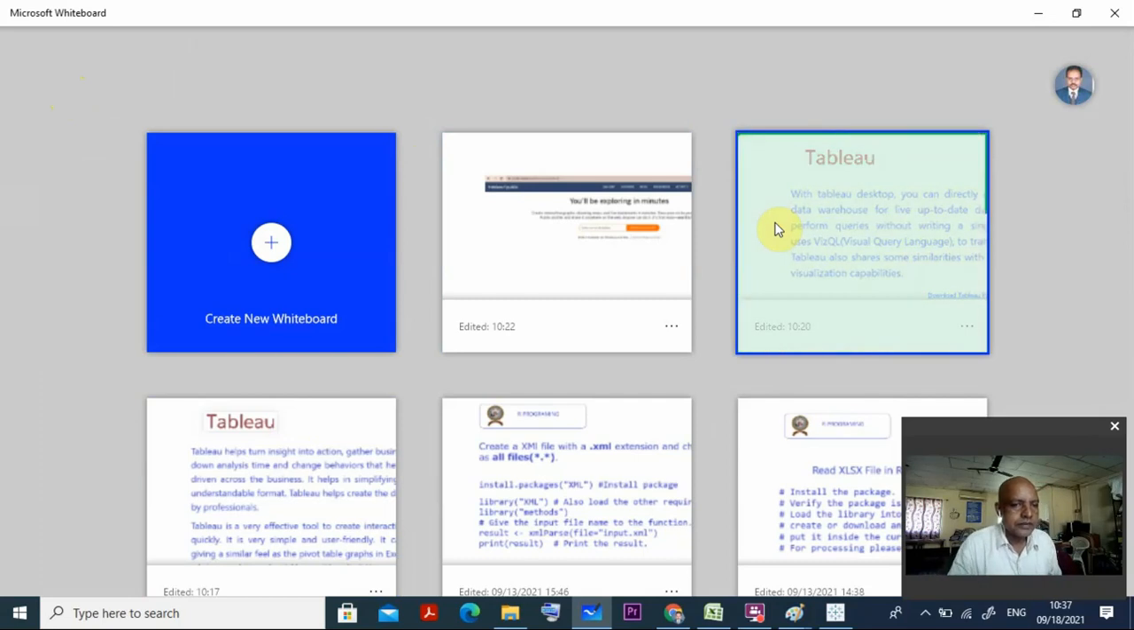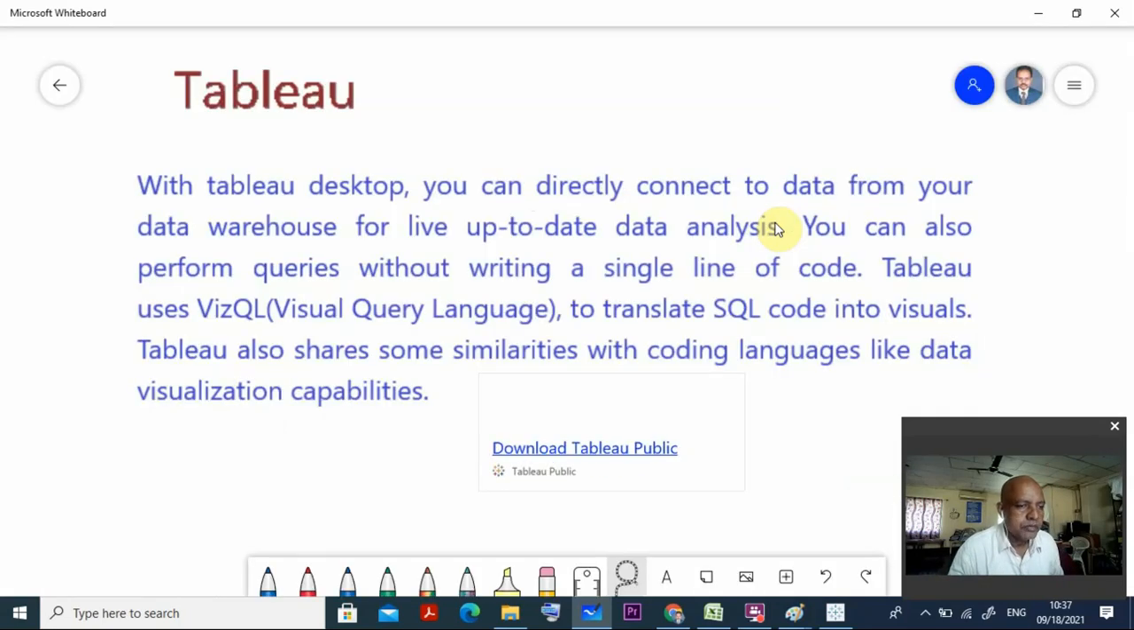Another thing in Tableau, with Tableau Desktop, we can directly connect to data from your data warehouse for live up-to-date data analysis. Say for example, you want to analyze COVID-19 data, or Superstore, or bank account analysis. Whatever the data source is, you can directly access it and give live up-to-date data analysis.